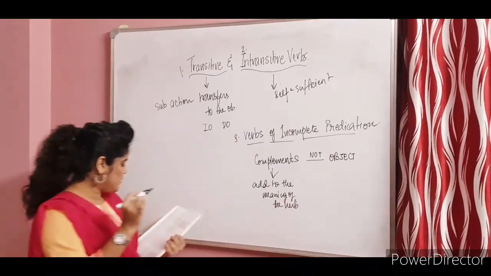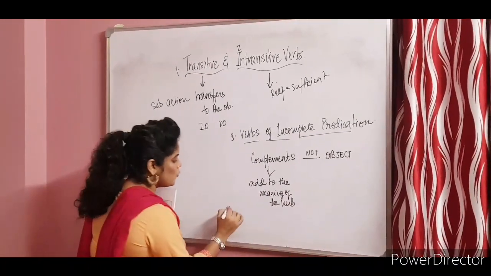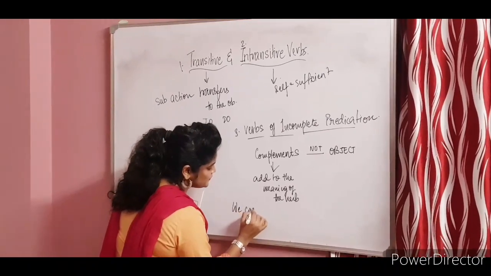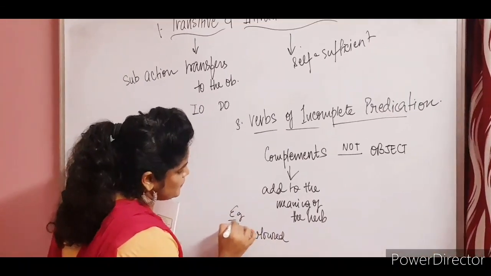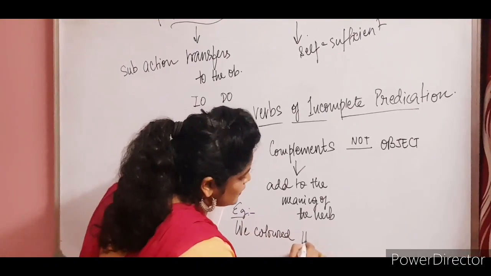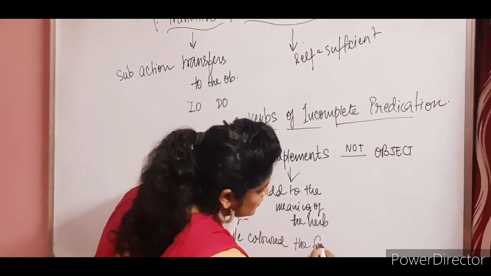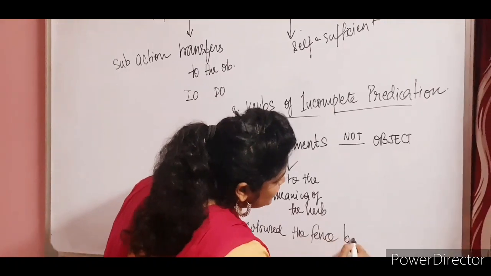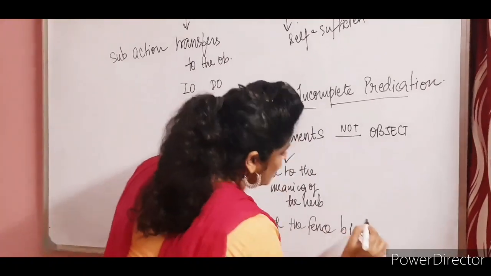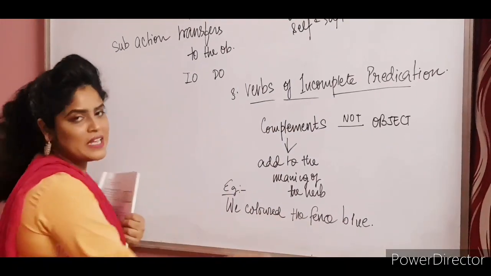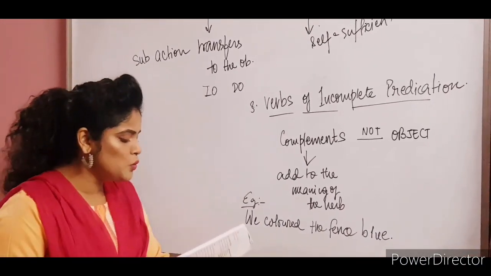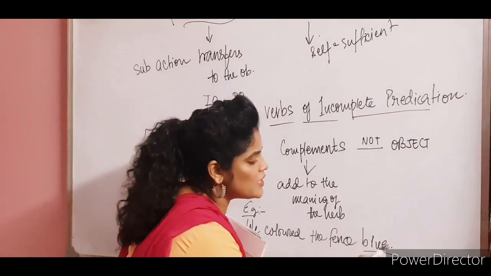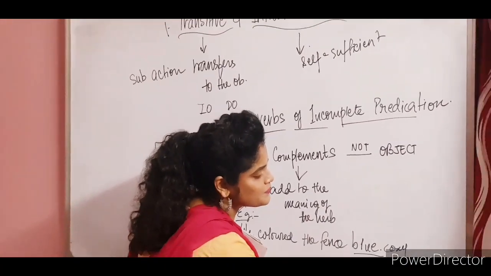For example, I will say, we colored the fence blue. We could have said we colored the fence. That is the object over here, the fence. But blue over here is the complement.